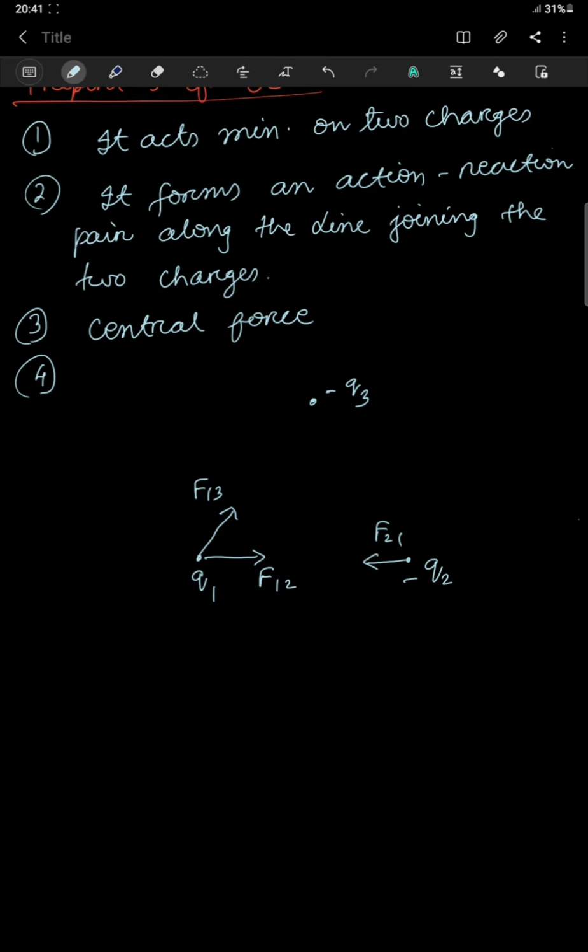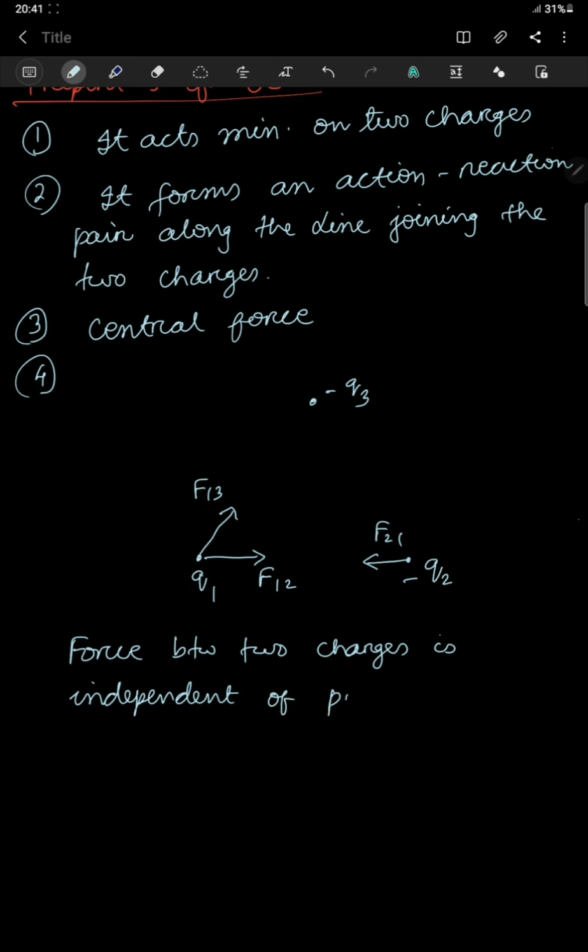So I can write here the force between two charges. The force between two charges is independent of presence or absence of other charges.